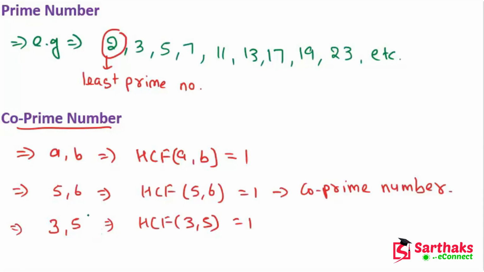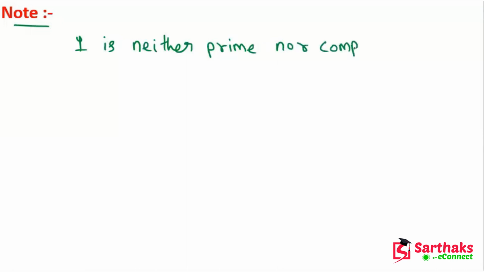Okay, so now my dear friends, let's see a note which is very important. We can say that 1 is neither prime nor composite number. What is a composite number? We will see in the next part. Means we can say that 1 is neither prime nor composite.